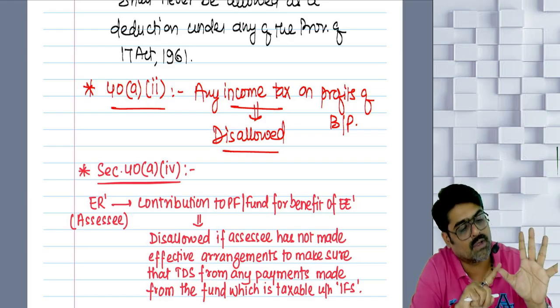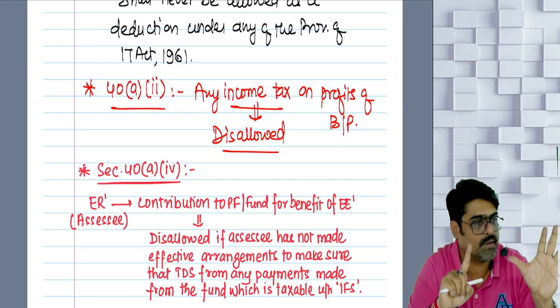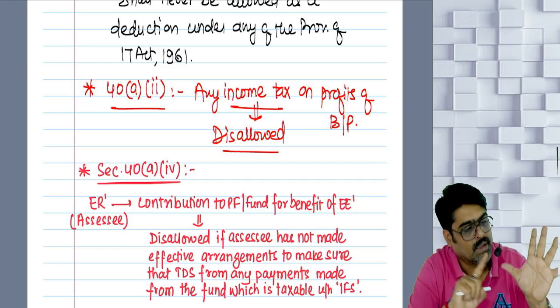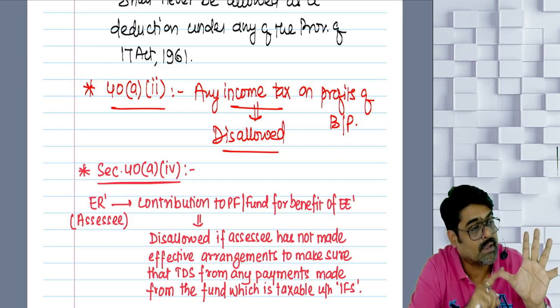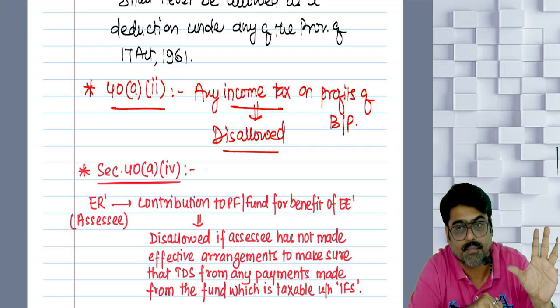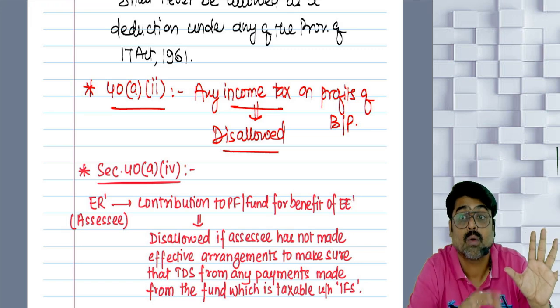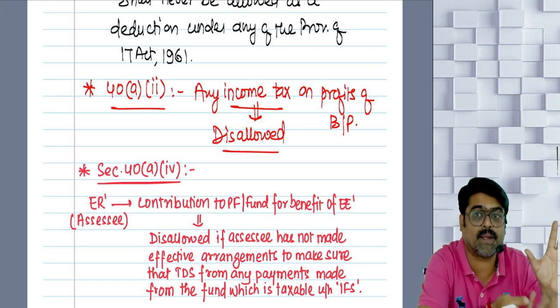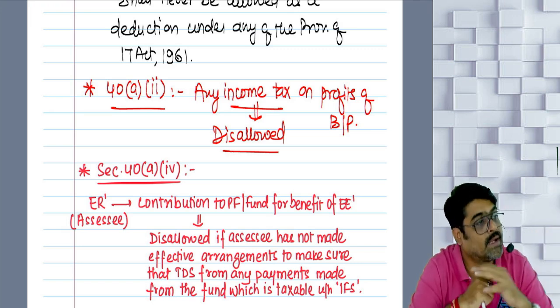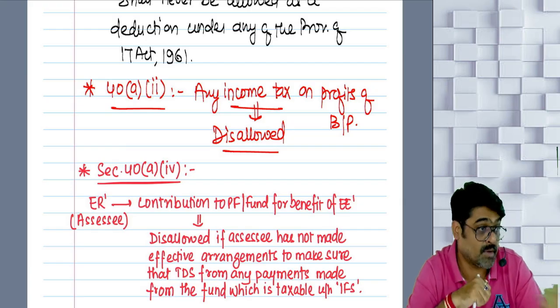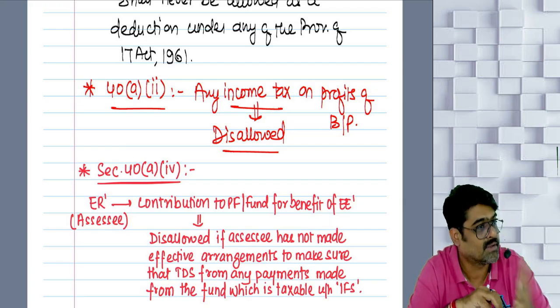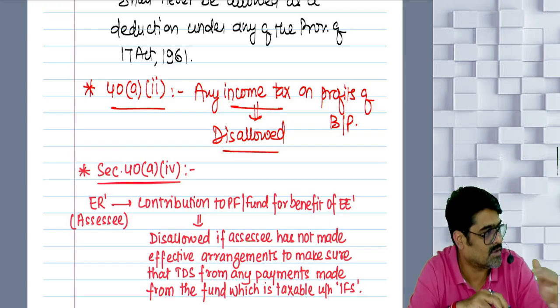Two more subclauses are there. Subclause 2 and subclause 5. In these subclauses also, they are telling about what? Subclause 2, income tax on the profits of your business which you are paying right now. So are you paying income tax? Yes. On the profits of your business? Yes. That is not treated as your business expense, disallowed.